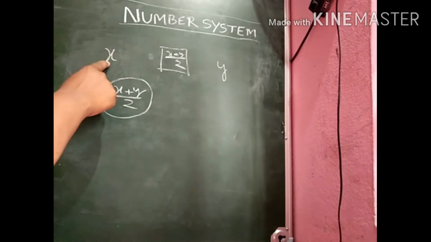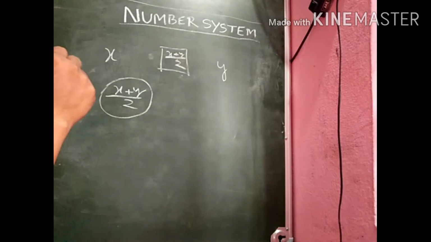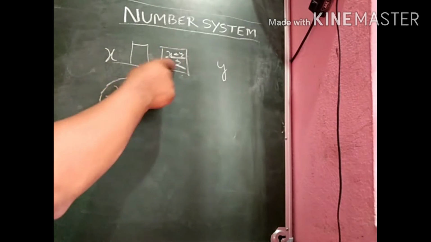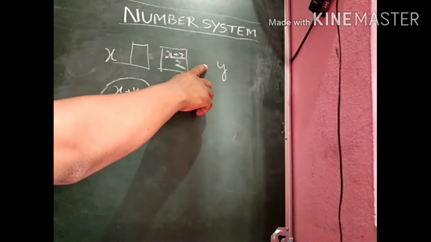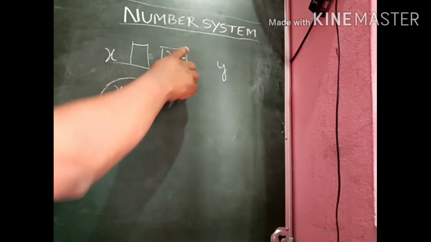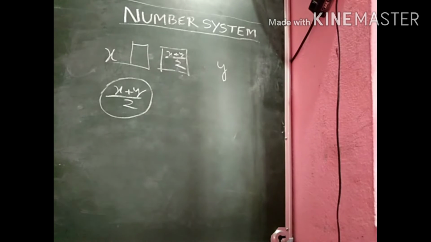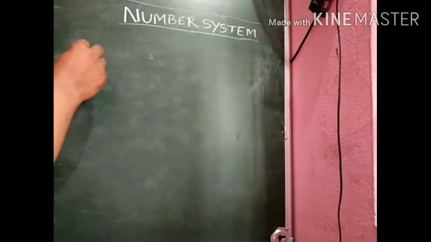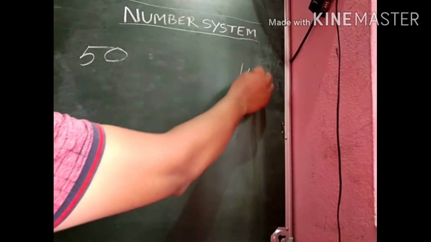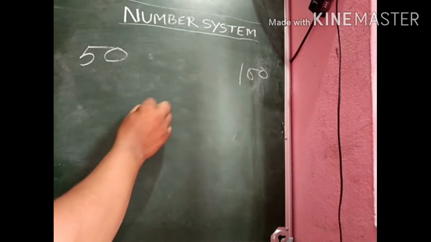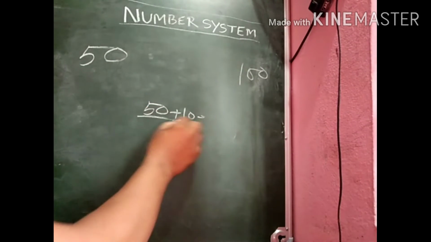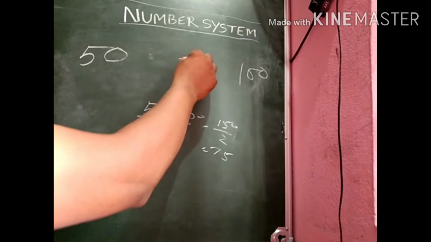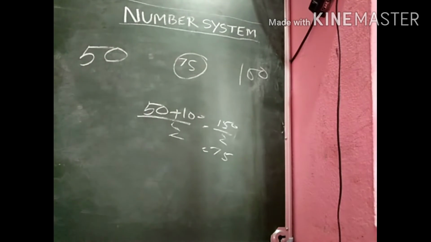Then if you add x with (x plus y) by 2 and divide the sum by 2, you will get a number which lies between x and (x plus y) by 2. Similarly, you can also find a number between (x plus y) by 2 and y in this manner. Here 50 and 100 are two rational numbers. Then (50 plus 100) by 2, that is 150 by 2, is equal to 75, which lies between 50 and 100.